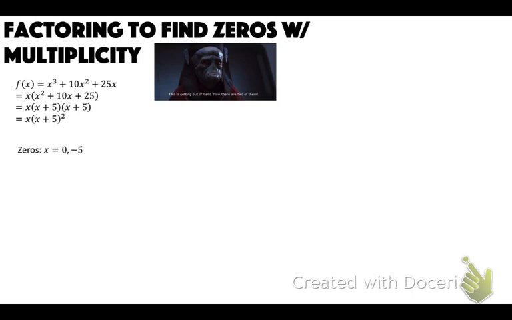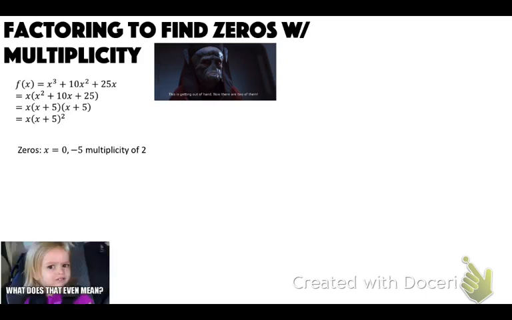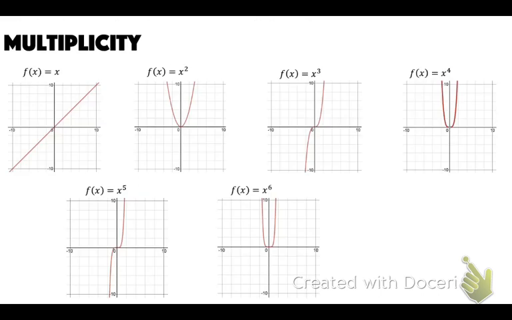Okay. So then our zeros are 0 and negative 5. But that negative 5 has a multiplicity of 2. What does that even mean? So if we think about, let's just go back to these graphs here. This technically has a multiplicity of 1, right? Multiplicity and exponents are kind of the same.